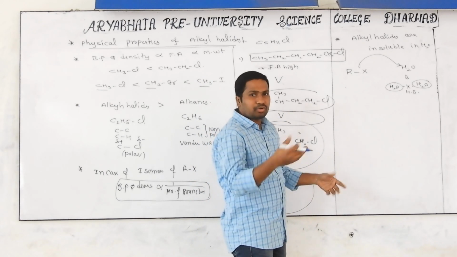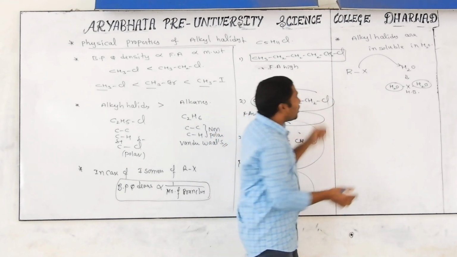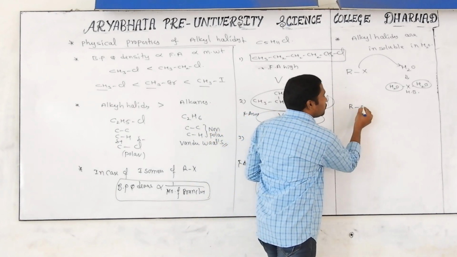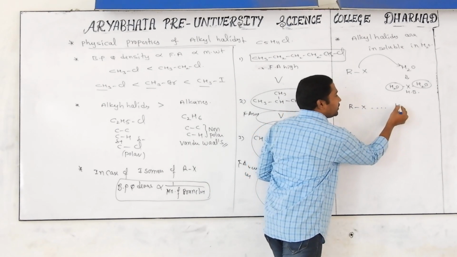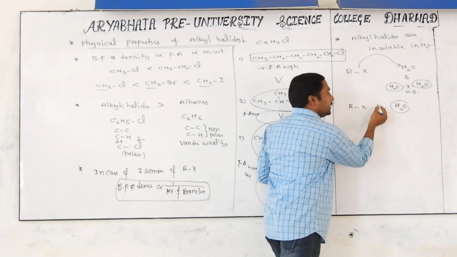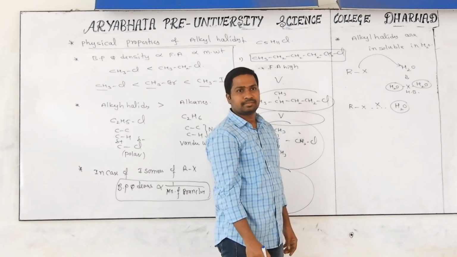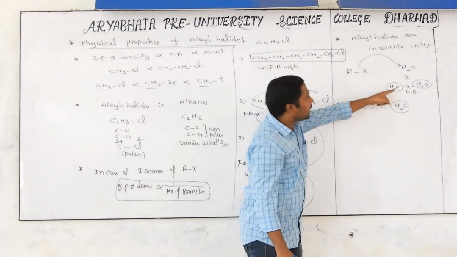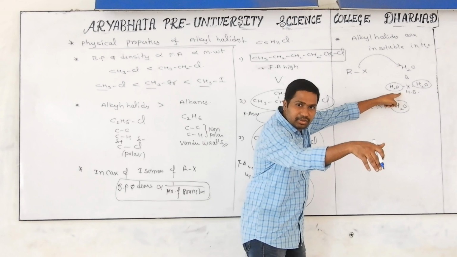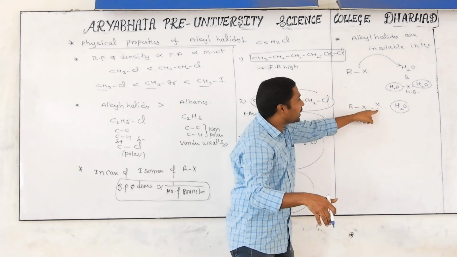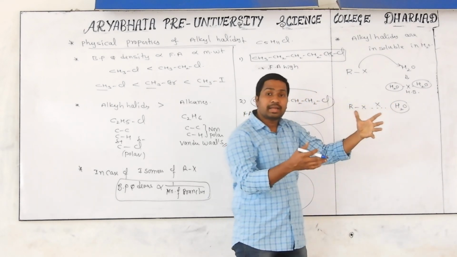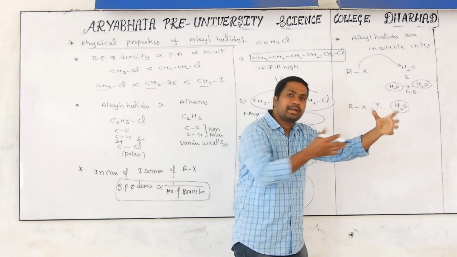And one more reason is also there. The alkyl halide has to form a hydrogen bond with the water molecule. That is also not happening. It is unable to break the hydrogen bonds present in water, and it is unable to form hydrogen bonds with water. Automatically there is no interaction between water and alkyl halide.